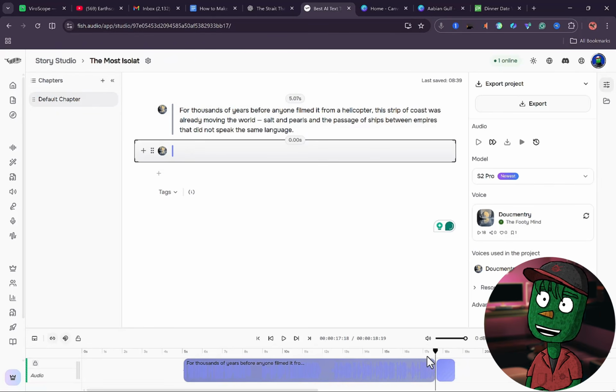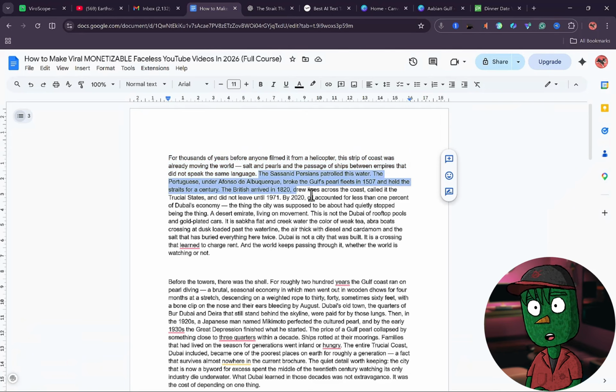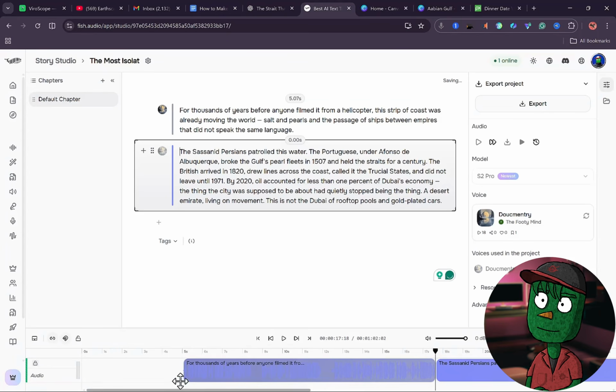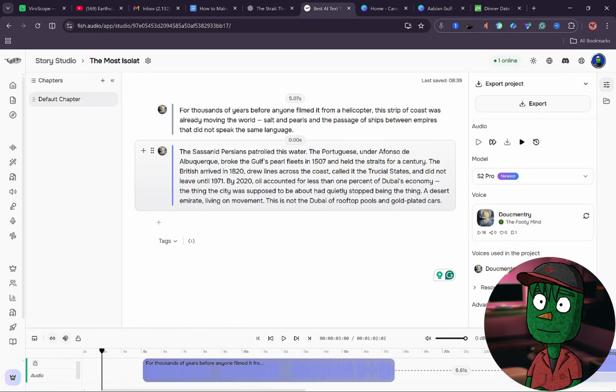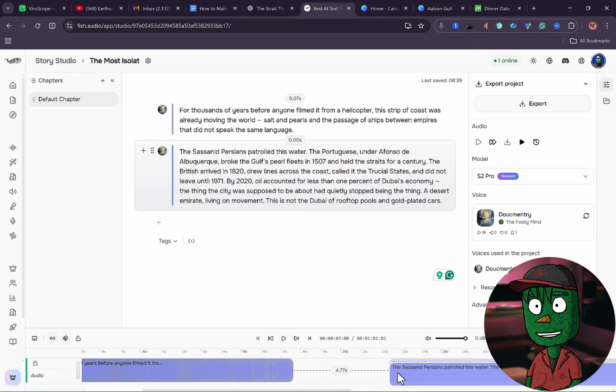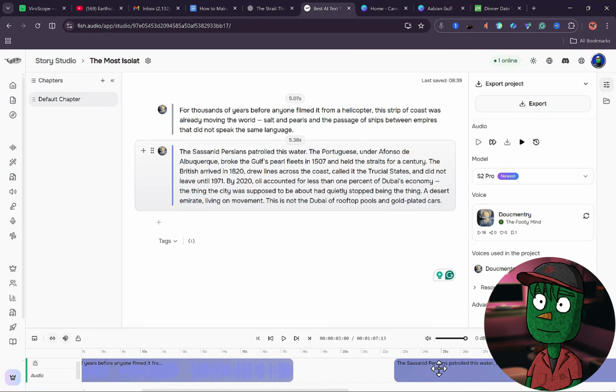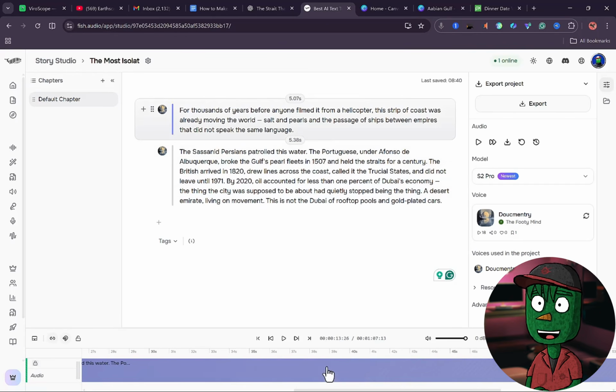So what you just need to do now is go back to ChatGPT and keep copying the script paragraph by paragraph. Then go back to Fish Audio, paste it here, and just make sure you give a little gap for like 5 seconds after pasting a new paragraph to make it sound natural, just like the channel we are modeling from. So this is what you're going to do. Just keep adding your scripts.